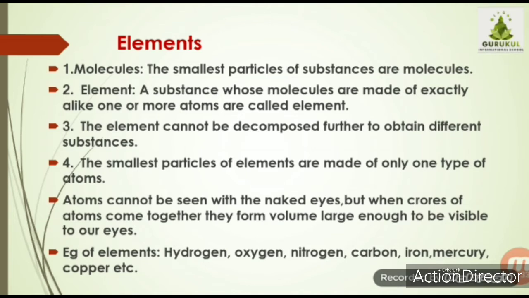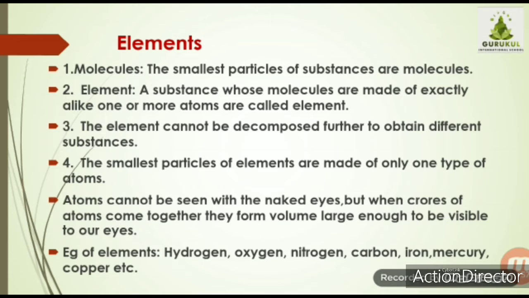Now let us learn something more about atoms. Atoms are entities which cannot be seen with the naked eye. But when crores of atoms come together, they form a volume large enough to be visible to our eyes.